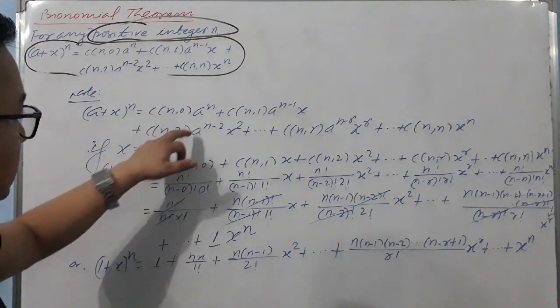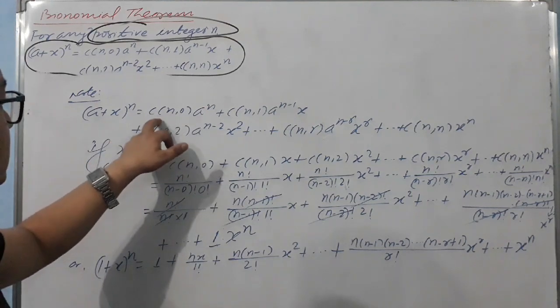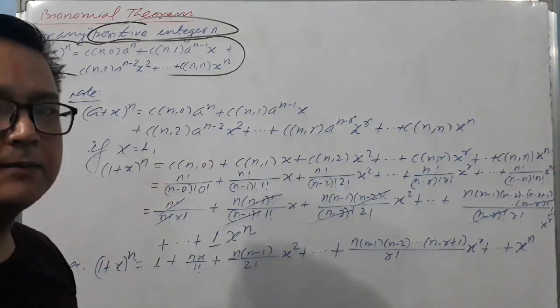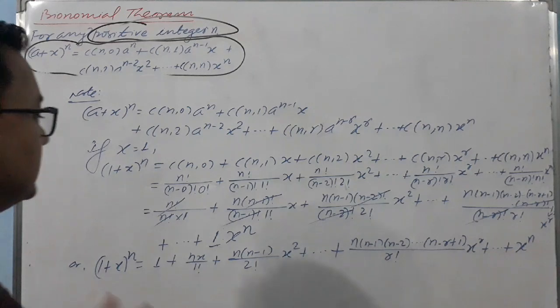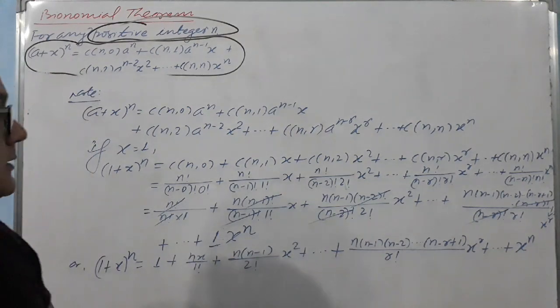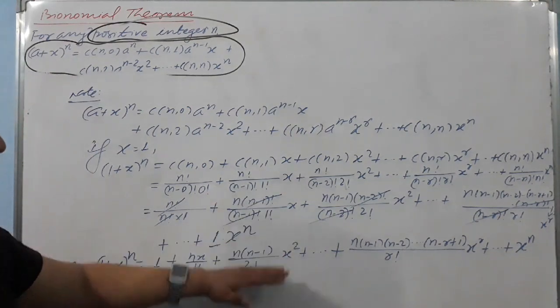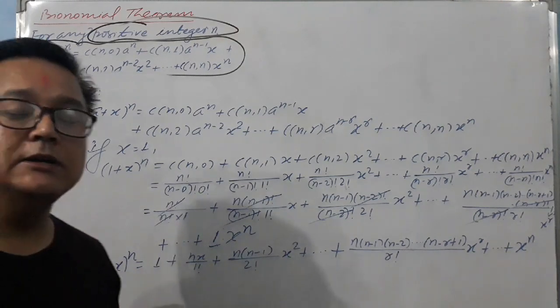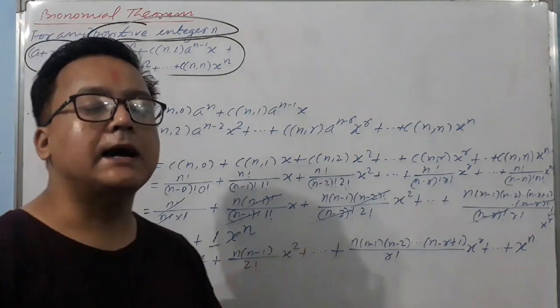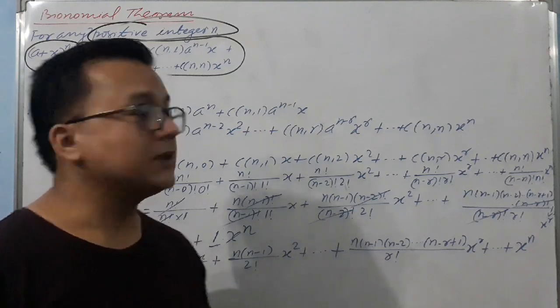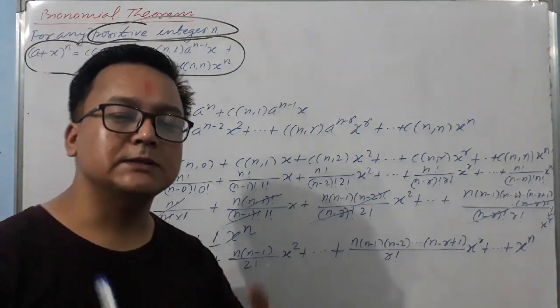We have just found out the values of C(n,0), C(n,2) and so on. We have expanded by using the combination formula, right? So very easy, we can find it easily. So I think now you understood how to prove it very nicely. We have proved the binomial theorem. The binomial theorem is very important.